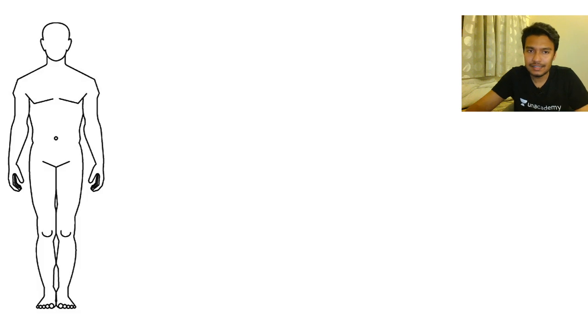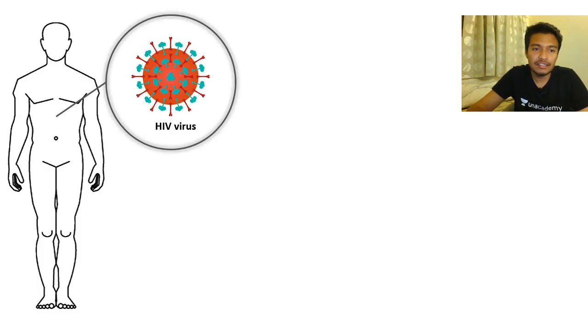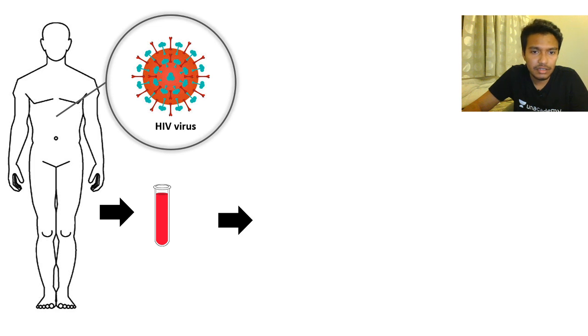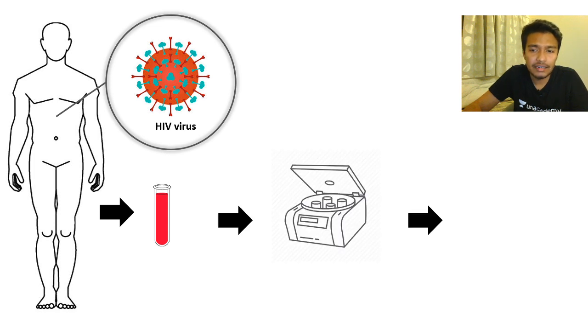First step done. Second step, let's try to look at a live example. Let's say this particular human is affected by the HIV virus. Now we're trying to understand, when they're affected by the HIV virus, what are the possible tests you can perform to understand that this human is affected? It turns out you can take the blood from that patient, and then you centrifuge the blood and get the plasma and the serum fraction.